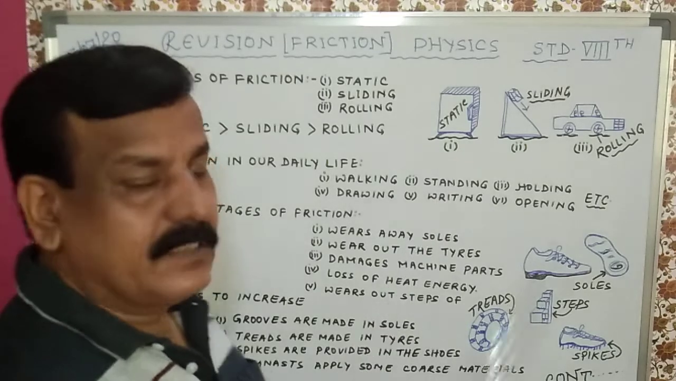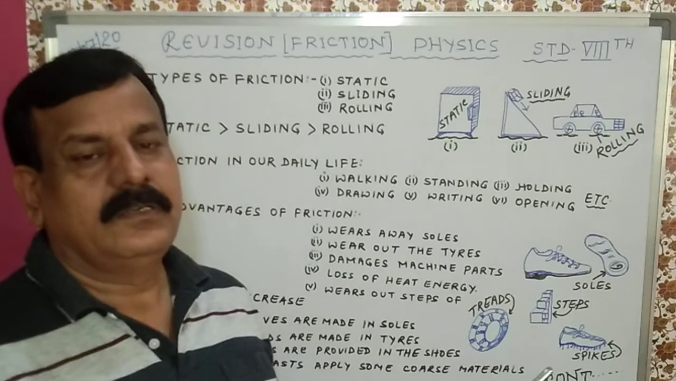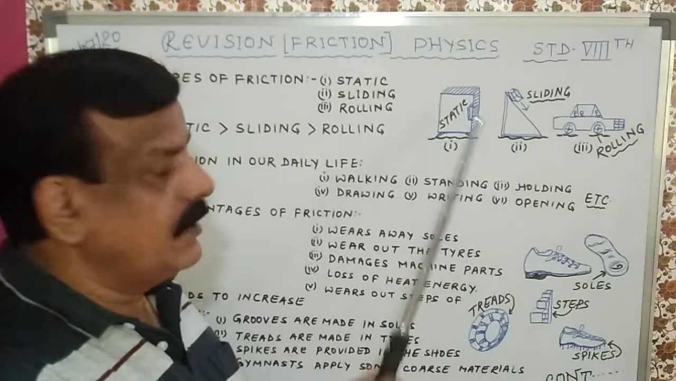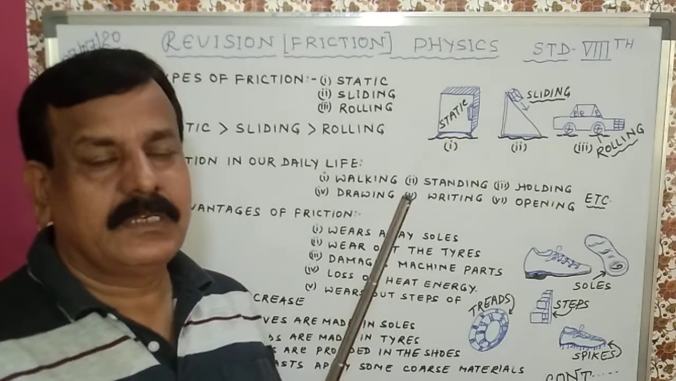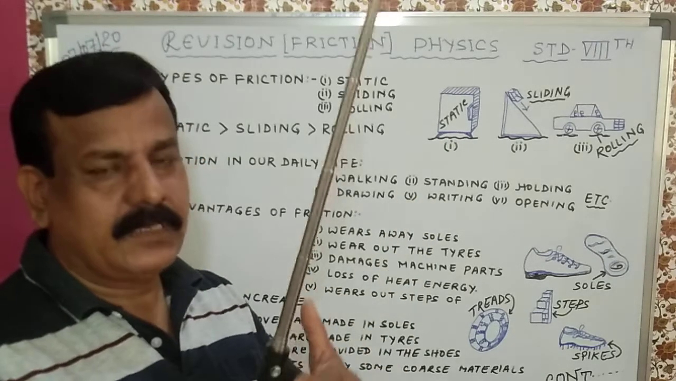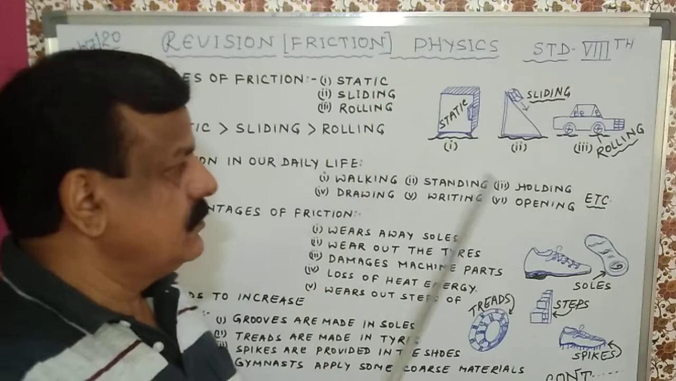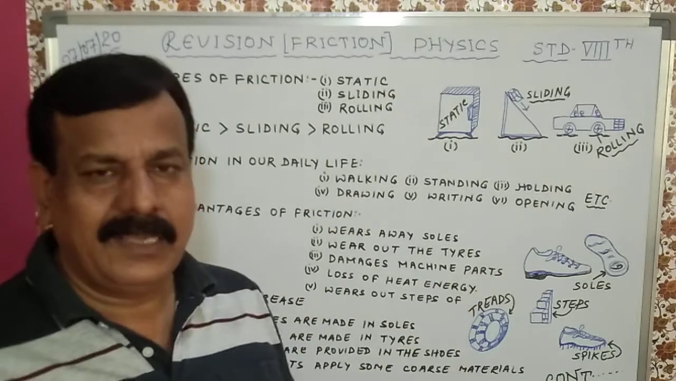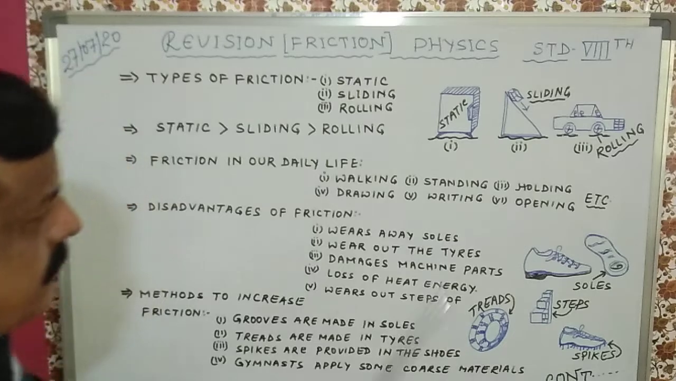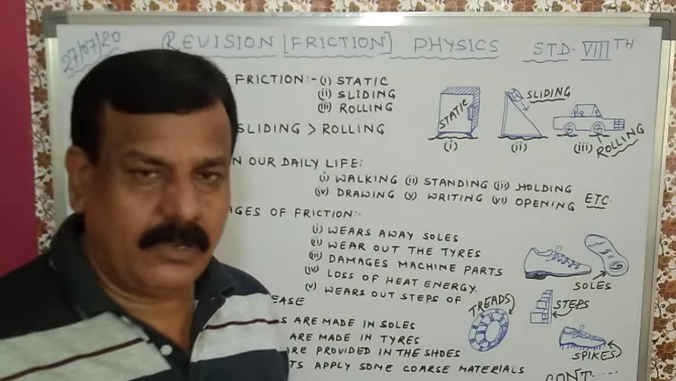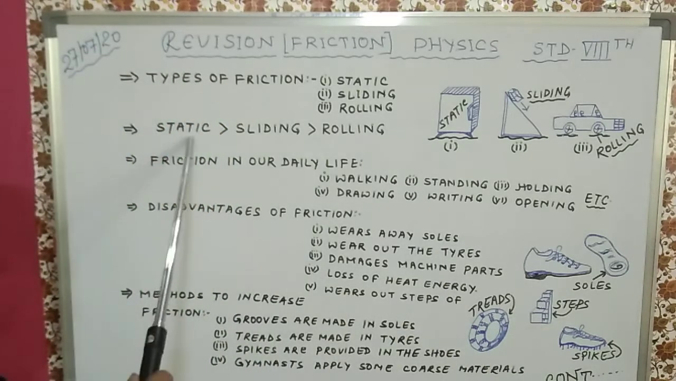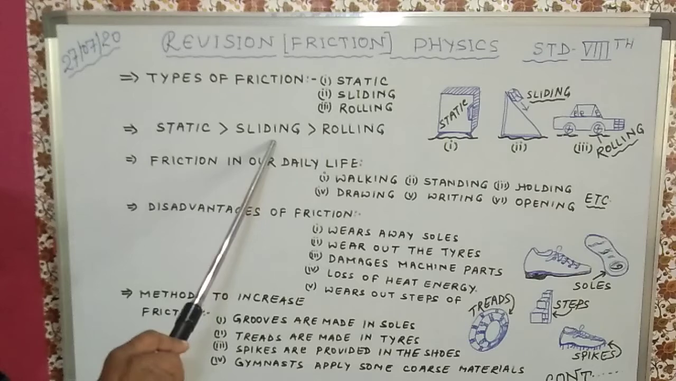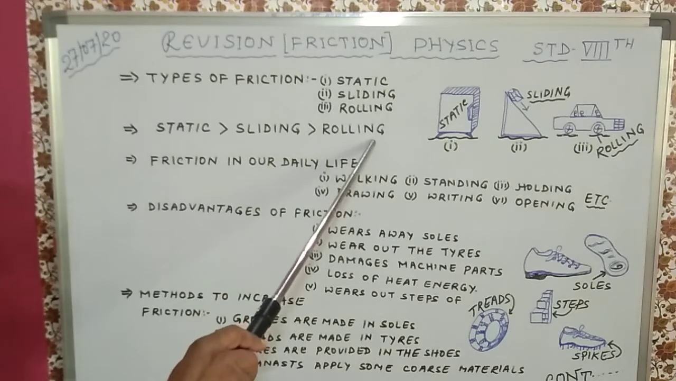Why is static friction the highest? Because if two objects are kept together, there is high interlocking, so high friction. Less interlocking, less friction, and least interlocking, least friction. So this way it depends on the position of the object. Here I have written: static is greater than sliding, sliding is greater than rolling.